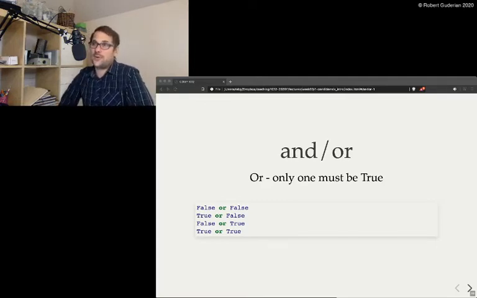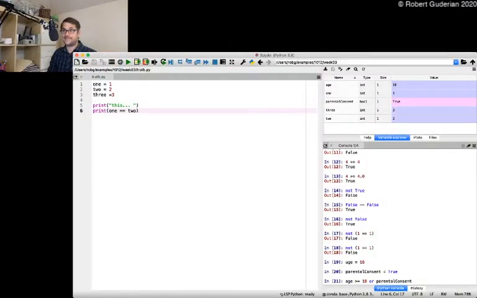Or this is true for having an alcoholic beverage at a restaurant. You must be 18 years old or be with your parents and they say it's fine. So it would really say age is greater than or equal to 18 or you have parental consent. There we go.